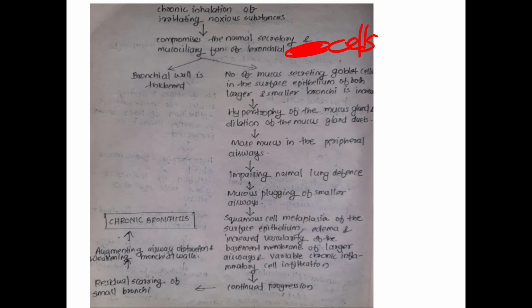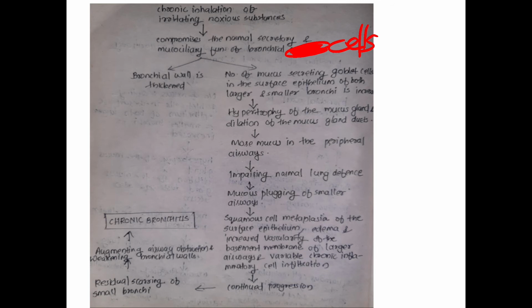You can see the number of mucus secreting gland cells, that is the goblet cells, in the surface epithelium of both larger and smaller bronchi is increased. In contrast, the smaller bronchi do not have goblet cells in a healthy individual. So, in case of infection, we can see goblet cells increasing in the smaller bronchi.